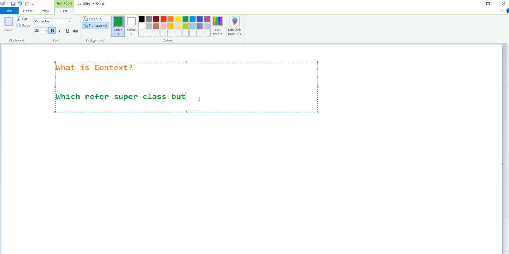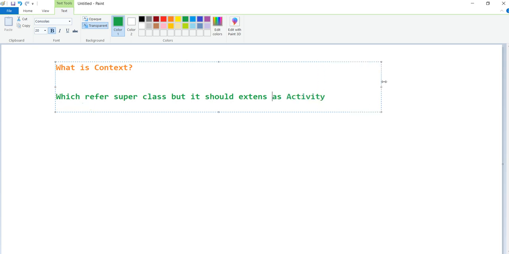Until it is extended, we cannot say it is an activity. It should extend as an activity, and then only we can say that it is called context.